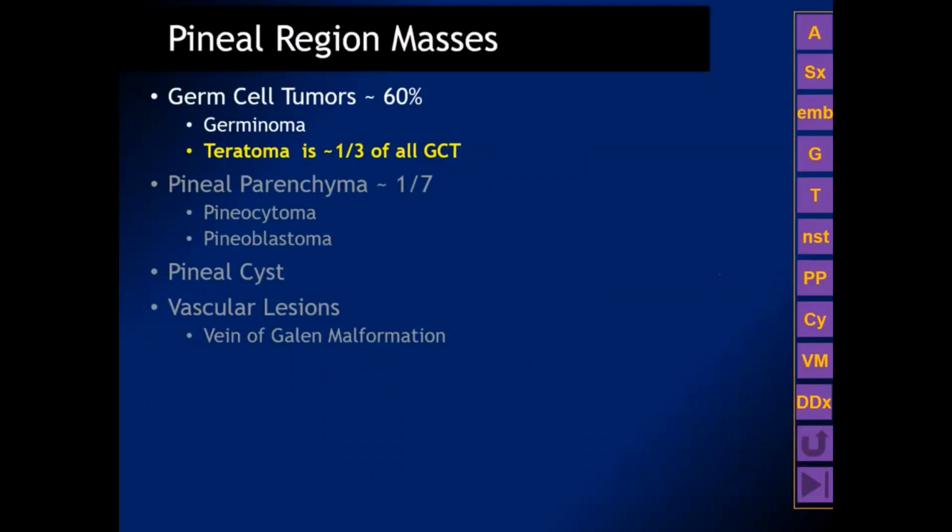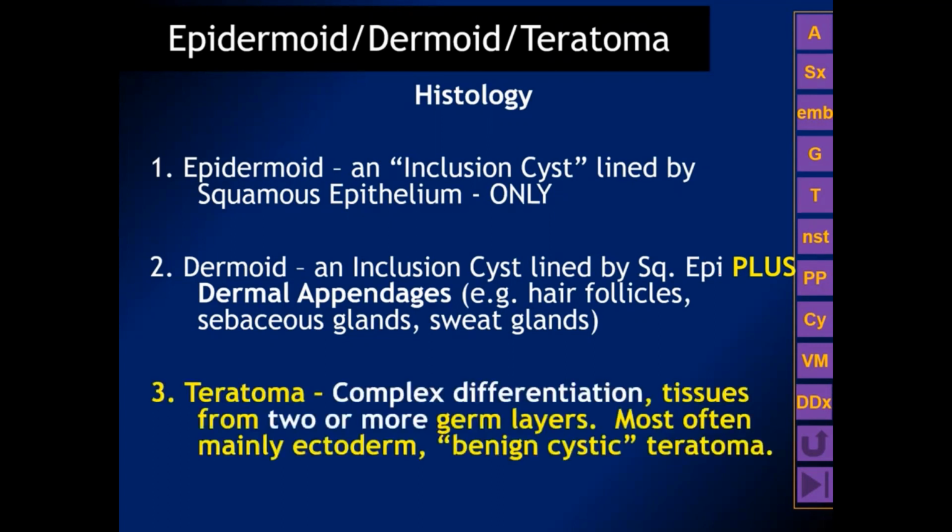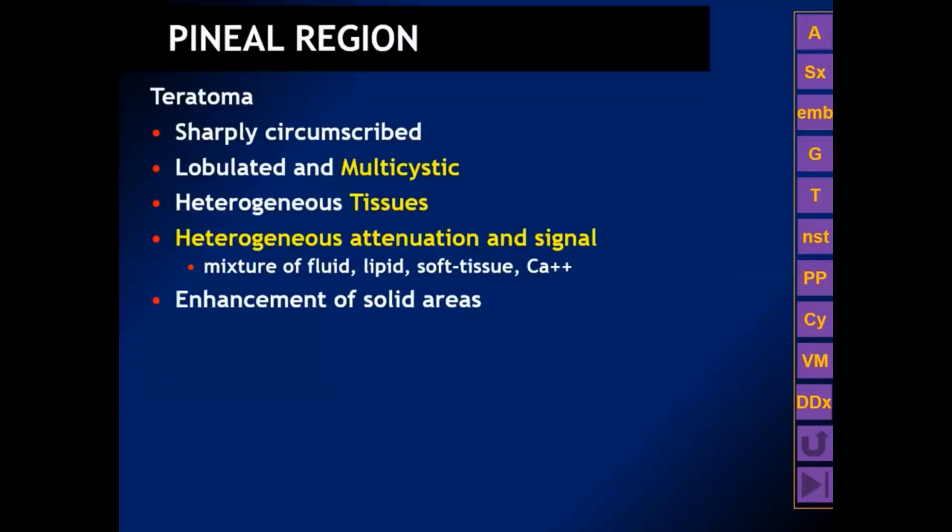Teratomas represent up to 1/3 of all intracranial germ cell tumors. Just as a reminder, epidermoid and dermoids are inclusion cysts of the central nervous system. However, the teratoma is actually a true neoplasm. It is complex differentiation, typically producing tissues from 2 or more of the 3 embryonic germ cell layers. Although most commonly they contain ectoderm, and they have been given the erroneous nickname of benign dermoids, when in actual fact they are neoplasms. The teratoma is typically sharply demarcated.